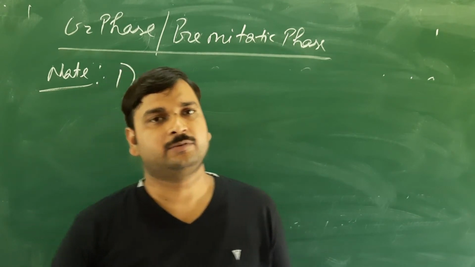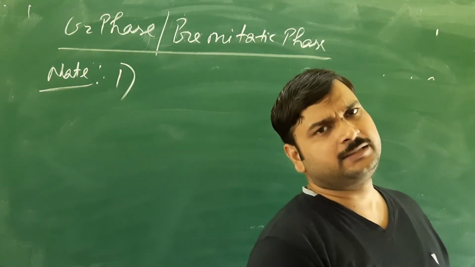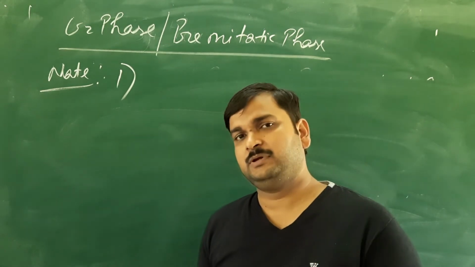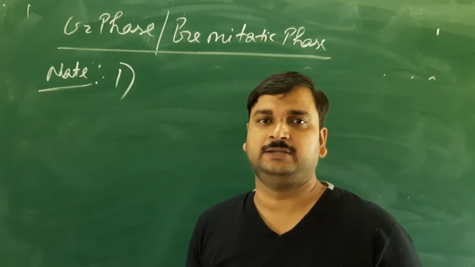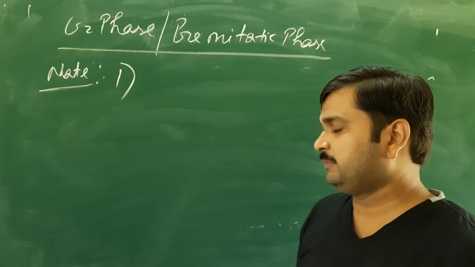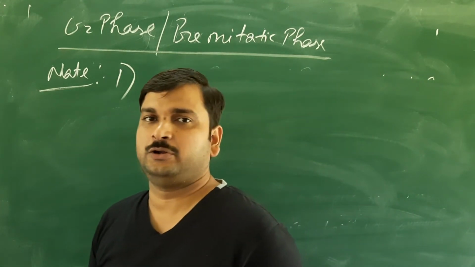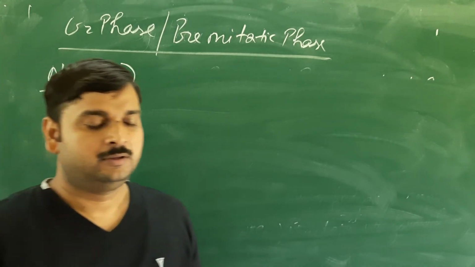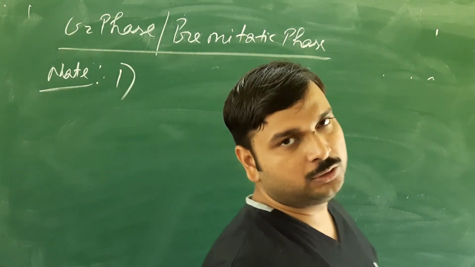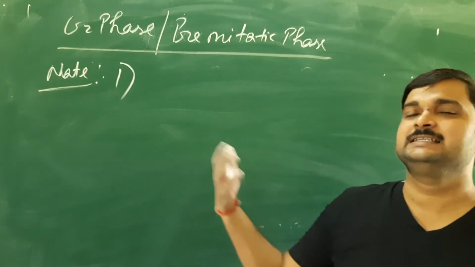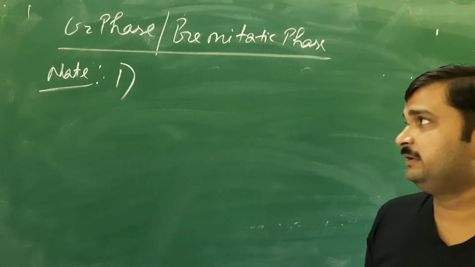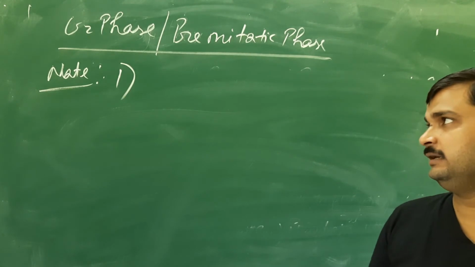You know that in our body some cells are not undergoing cell division frequently, for example heart cells and nerve cells. Whether those cells are living or non-living, obviously they are living, only then are we living. But they do not exhibit a continuous cell cycle. They don't follow the continuous cell cycle, especially in the case of the heart cell and the nerve cell.